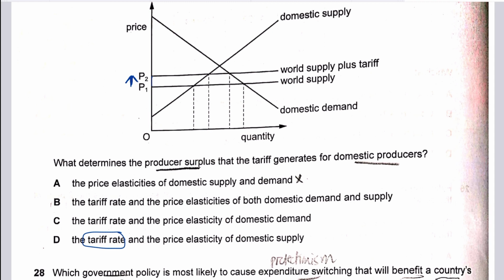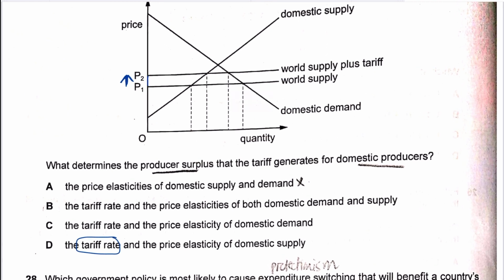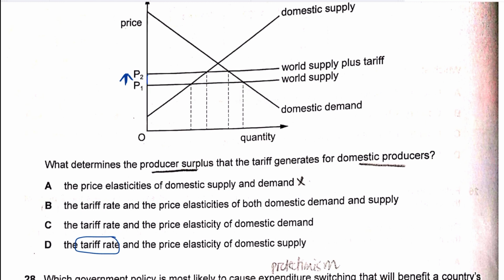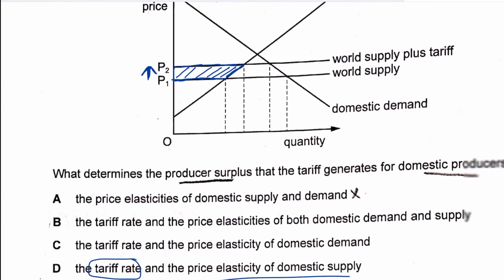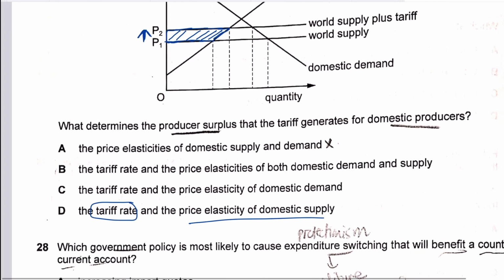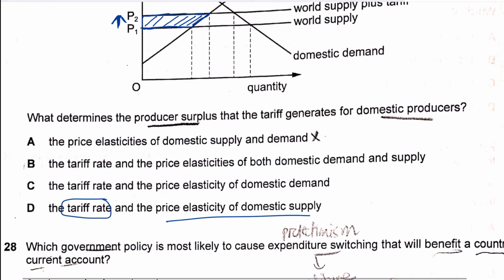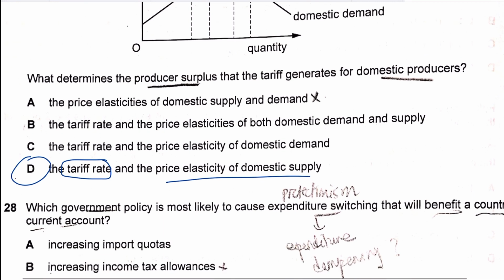Secondly, the elasticity of supply would also determine the size of the producer surplus. By the way, this area is basically representing the gain in producer surplus. So the thing is, what determines the size of the producer surplus? Your tariff rate and your price plus your domestic supply should determine the size of your producer surplus.